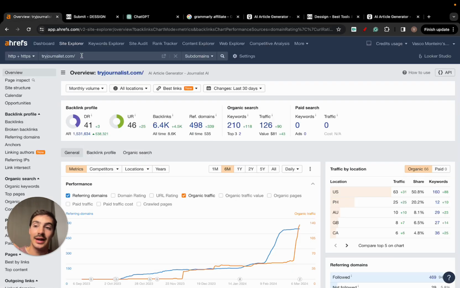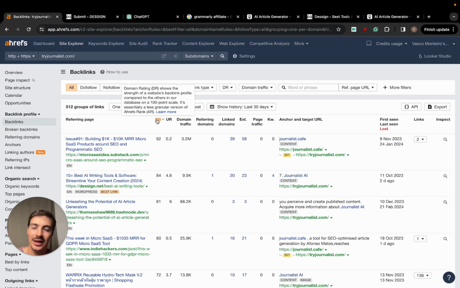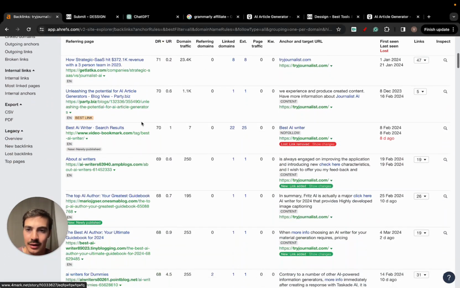So finally, another way in which you can find these sites is just use Ahrefs to paste in your competitor site right here, go to backlinks, sort by DR, and see, okay, what backlinks are my competitors getting? And scour through this and say, okay, which ones can I replicate? I have a video solely on how to replicate your competitors' backlinks. But essentially, it stems from this.